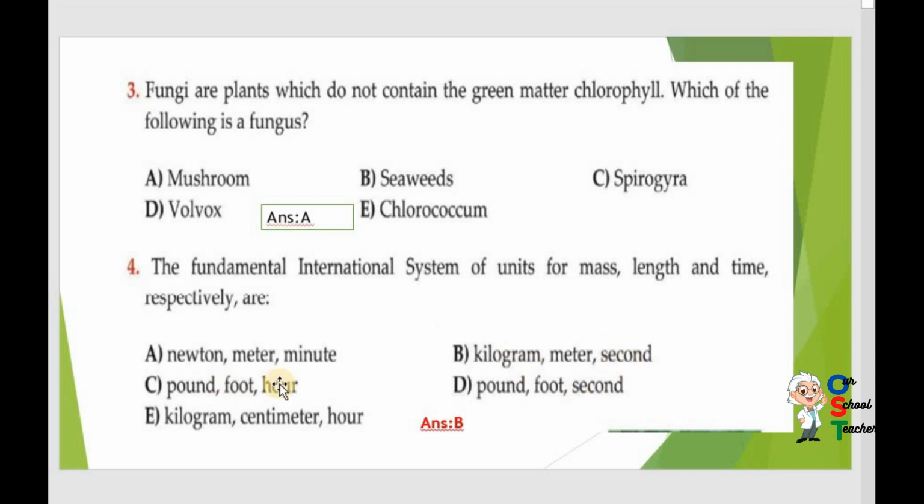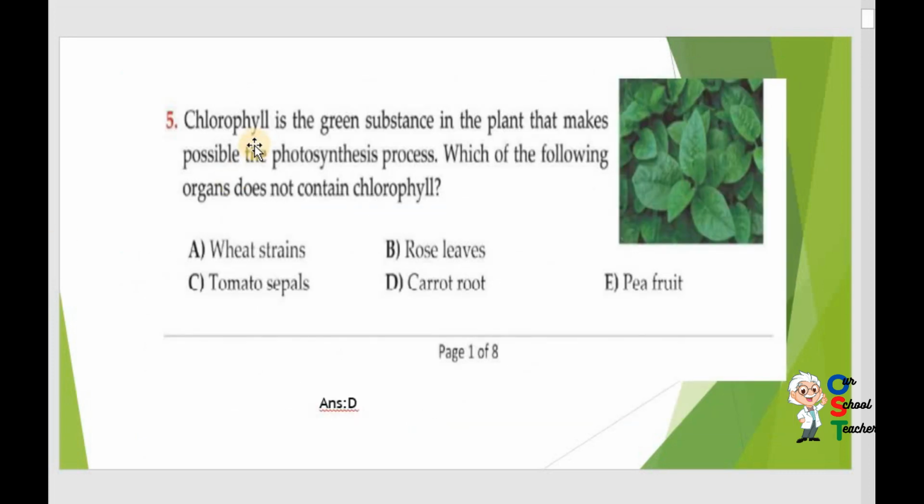B is correct. Just check other options as well. Pound, foot, second are units of mass, length and time, but they are not in the international system. Kilogram, centimeter, hour is also not correct. So B is correct: kilogram, meter and second.